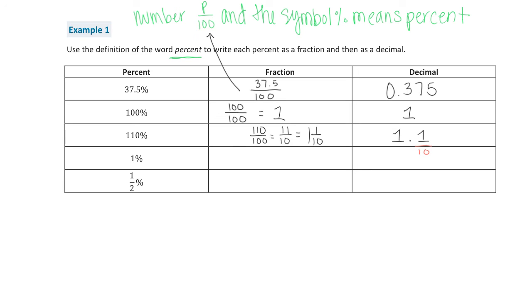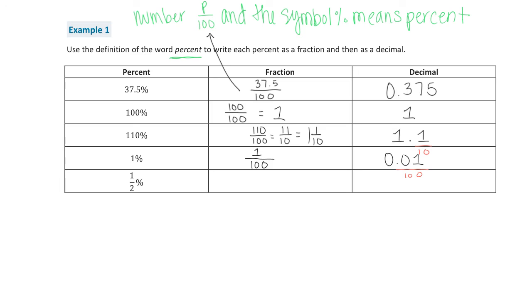Now I have 1%. So now I'm going to write that as a fraction as 1 over 100. So when I have 1 over 100, I'm going to represent that in decimal form as 0.01. Now, the reason why we have to have 0.01 is because the 1 is now in the hundredths place, so that means that it's 1 out of 100, which is what's in our fraction form.